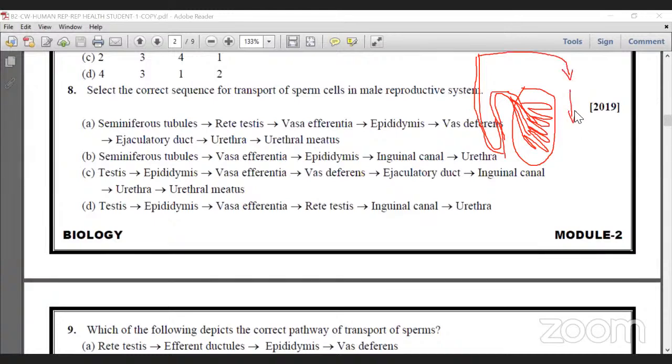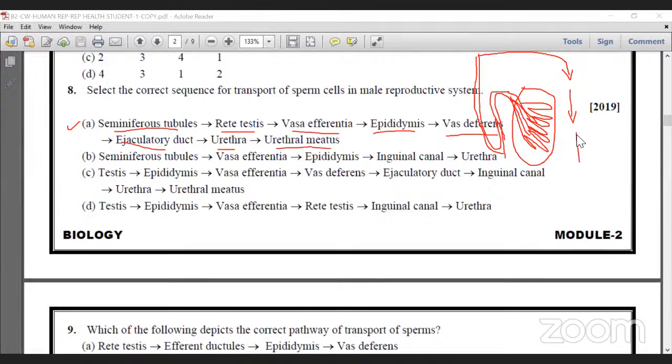Suppose the student correctly knows the diagram, we can answer this question. The correct option is A: seminiferous tubules, rete testis, vasa efferentia, epididymis, vas deferens, ejaculatory duct, urethra, and urethral meatus, which means the tip of the penis.